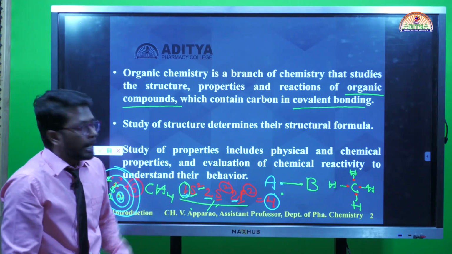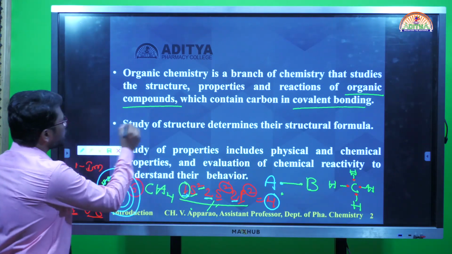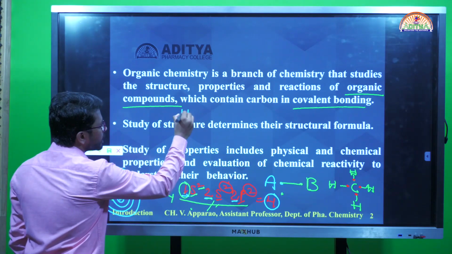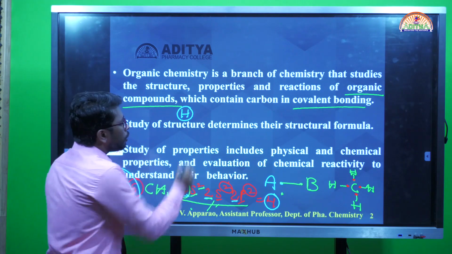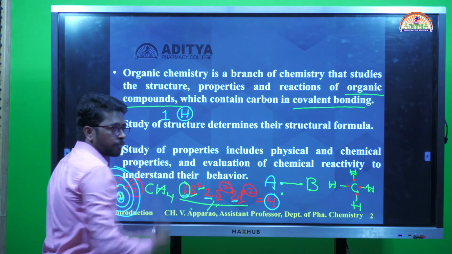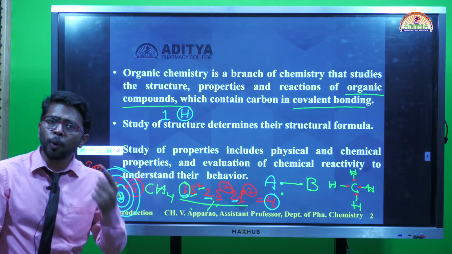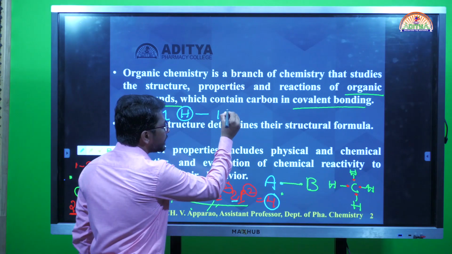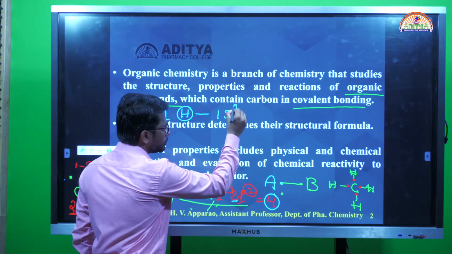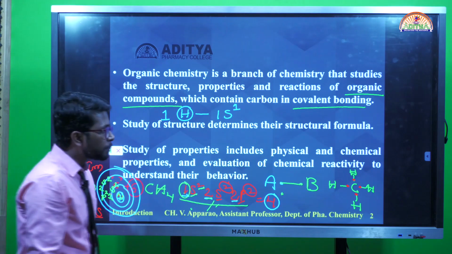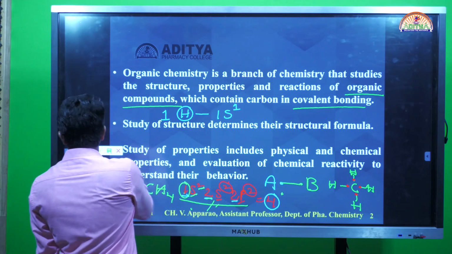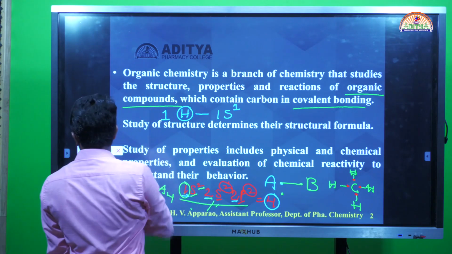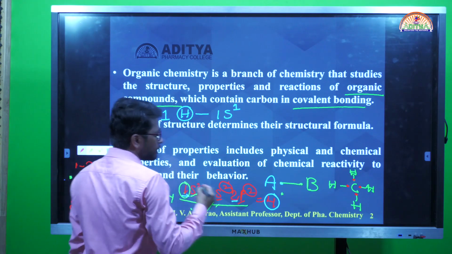Now coming to hydrogen, the atomic number is 1. Atomic number 1 means 1 electron only. Now I can write the electronic configuration for this as 1s1. Shall I represent hydrogen electrons like this?